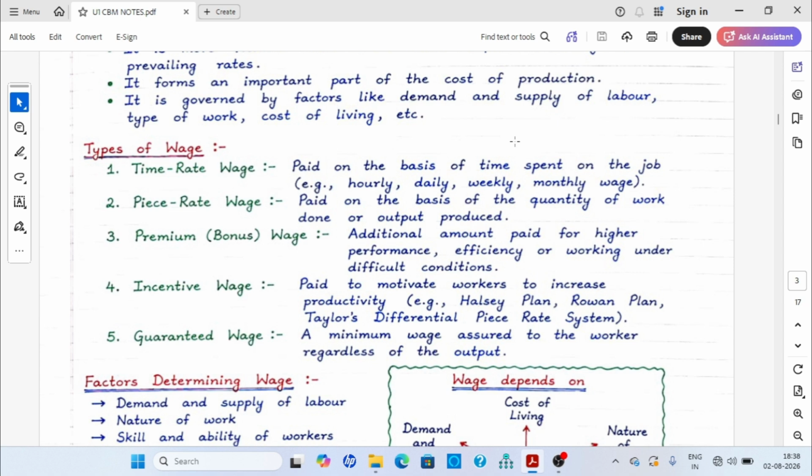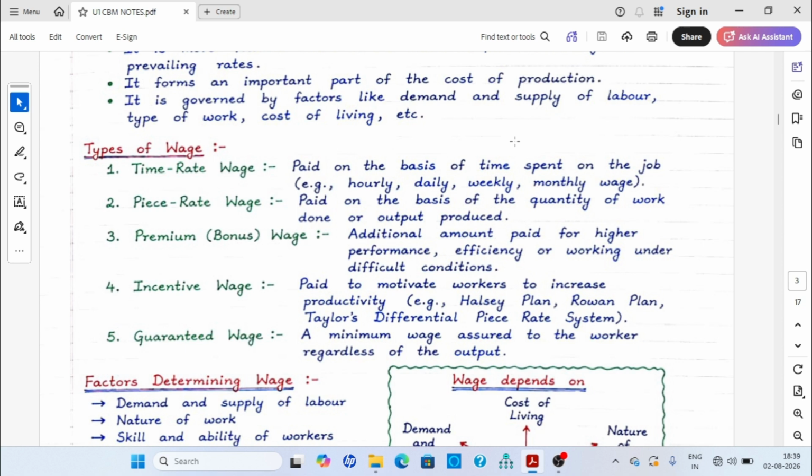For example, hourly, daily, weekly, monthly wage. Price rate wage is paid on the basis of the quantity of work done or output produced by individual contribution. On that basis, employees are getting paid.